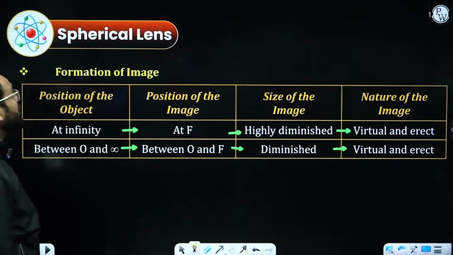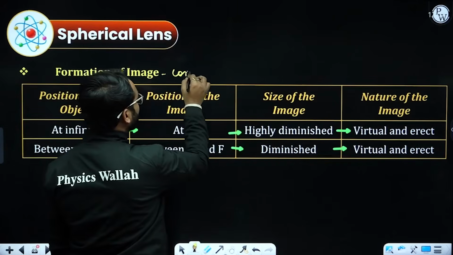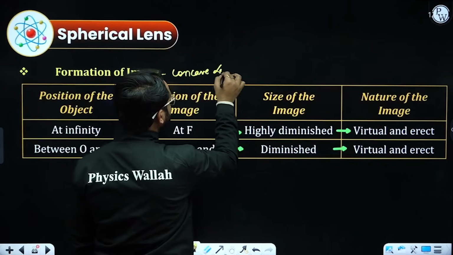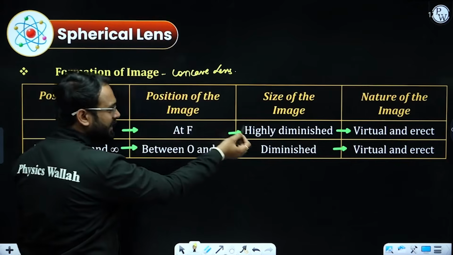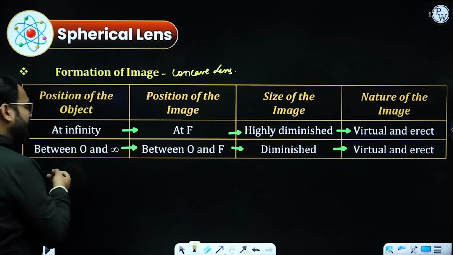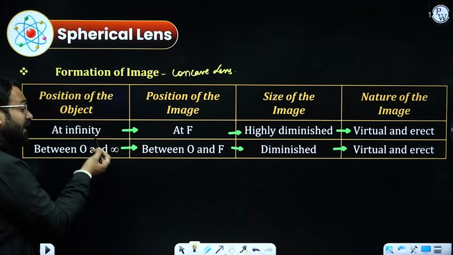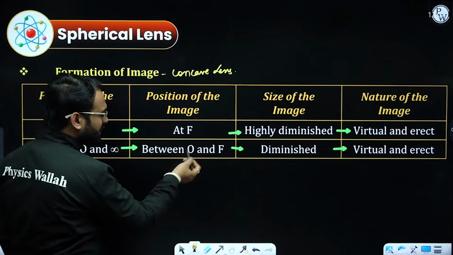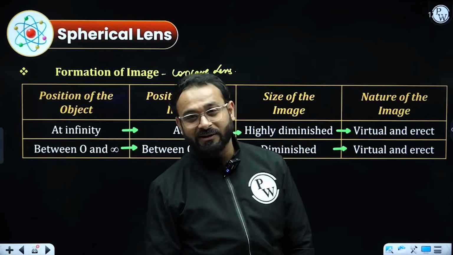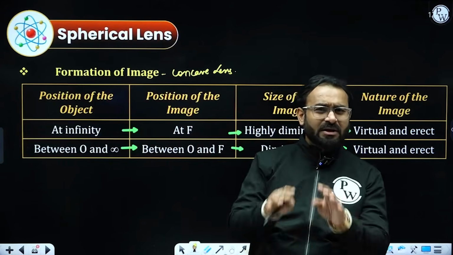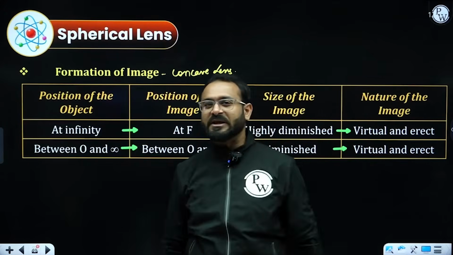Same for the concave lens. Object at infinity, image will be at focus, highly diminished, virtual and erect, and anywhere between optical center and infinity, image will be between optical center and focus, diminished, virtual and erect. So that was the end of the formation of images by the spherical lenses.